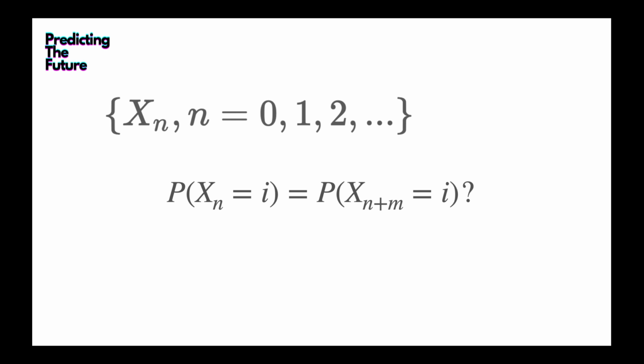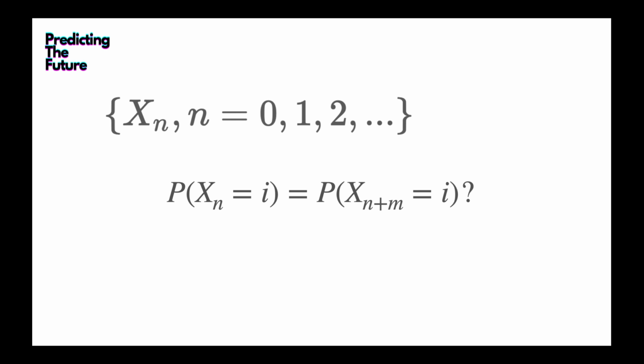What stationary means is that the probability of Xn equal to some state I doesn't change over time. That means the probability of Xn equal to I is equal to the probability of Xn plus m equal to I, for any m. So that's the basic idea of a stationary distribution.